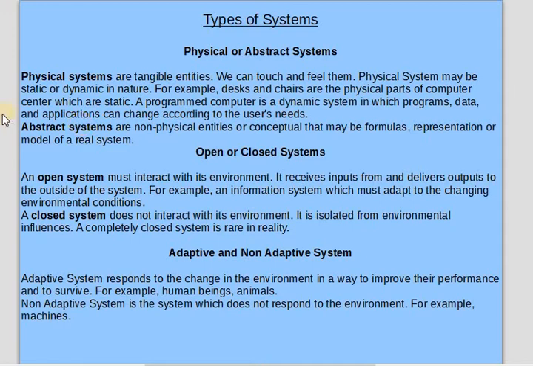Next is the open or closed system. Open system must interact with its environment, which is open for all. It receives inputs from the users and delivers the output to the outside system. For example, an information system which must adapt to the changing environment conditions. Open, which is open for all and which operates in any environment.